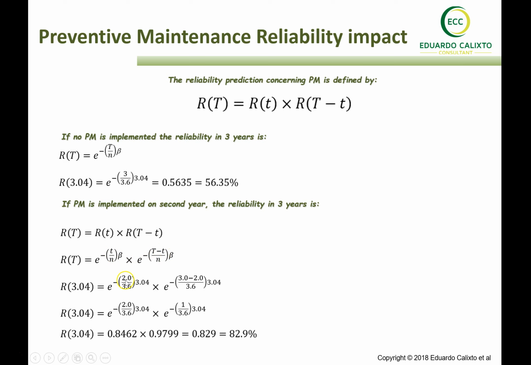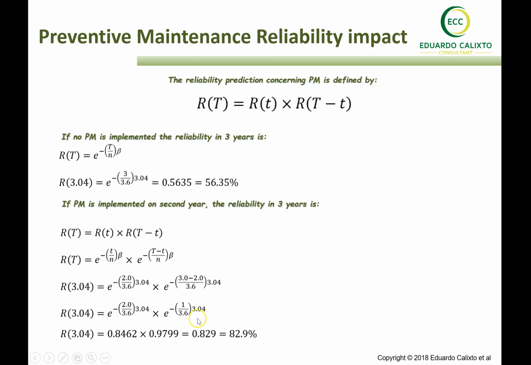So we have the preventive maintenance at 2 years. We're still using 3.0 and 3.6 as the beta and eta parameters. Multiply by 3 minus 2, where 3 is the target time that we have for our reliability prediction, and 2 is the time where the preventive maintenance was implemented.